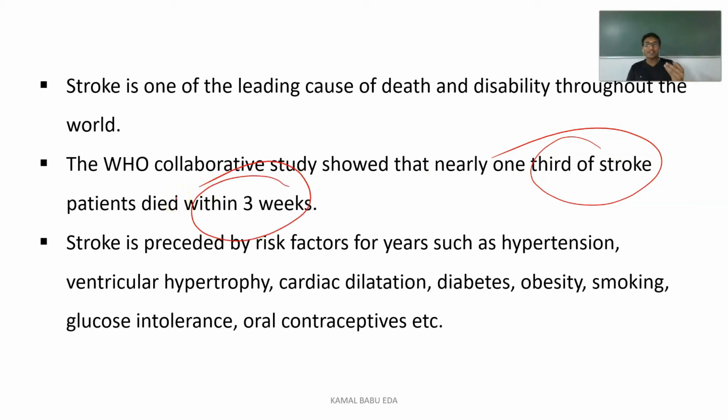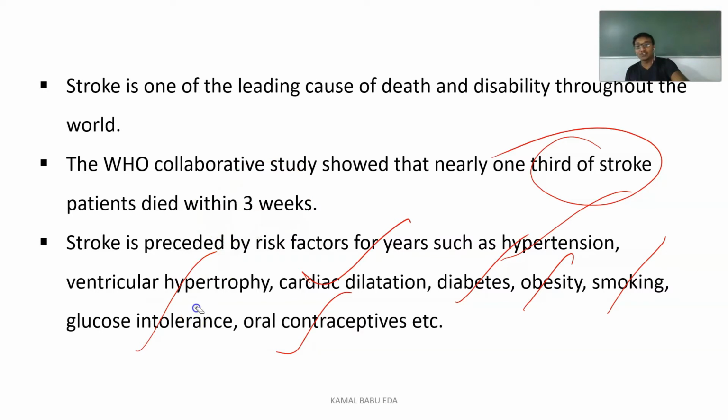Why does stroke come? Mainly the risk factors are related to the cardiovascular system. When a person has hypertension, ventricular hypertrophy where there is cardiac dilatation, diabetes, obesity, smoking, glucose intolerance, use of oral contraceptives, and other remaining factors, these are risk factors which result in the condition stroke.